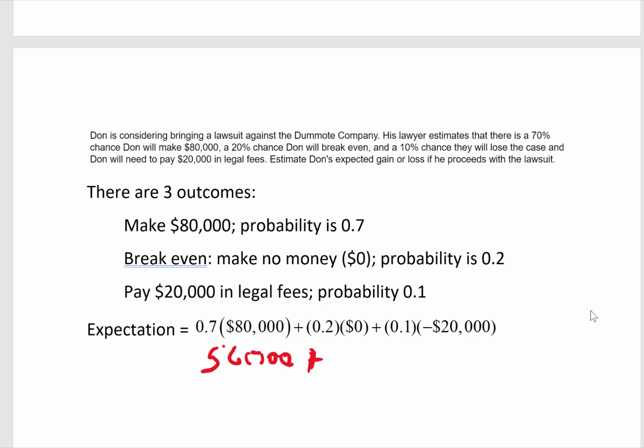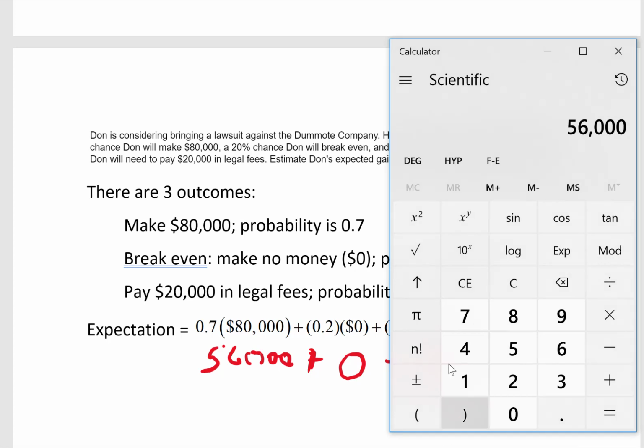And then we have a 0, break even. And then we're going to have a negative, and it's going to be 10% of $20,000 or $2,000. So my expectation is going to be 56,000, which I still have in my calculator, subtract the 2,000.